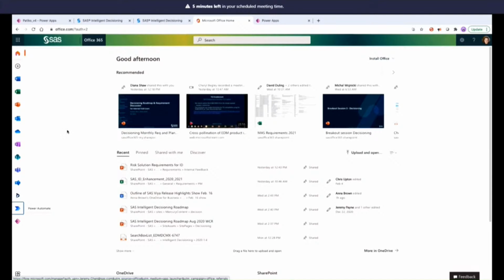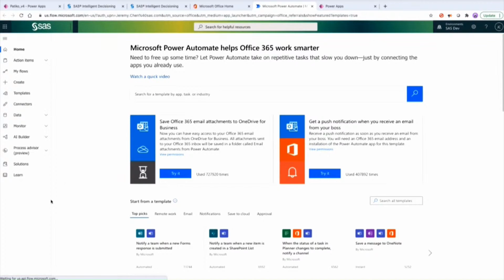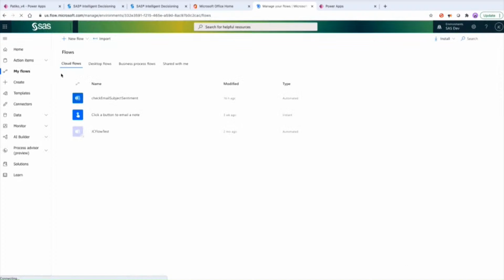What I'm showing you is my entry point to the Microsoft Power Platform. My entry point is Office 365, but I see all these apps I'm entitled to use, and one of them is Power Automate. Yep. This is the Microsoft product that you can use to develop your business flows as well as your applications. I have created a few flows here just to show you how you can use these flows together with our connectors.